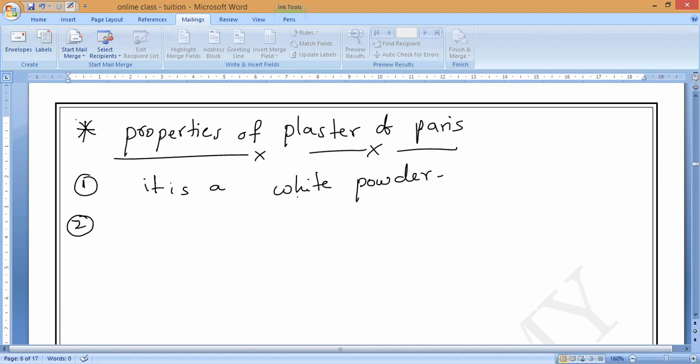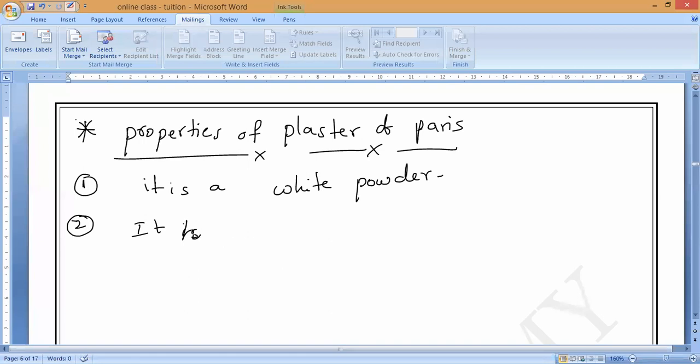A very remarkable property, the main use of this POP: once it reacts with water, it will become very, very sticky and very, very strong. In our homes also, in newly constructed homes, they make roof designs and all with POP. Is it yes, guys? Yes or no? Please respond to me. So many designs we can make inside the home for decoration with the help of POP, because it will turn into a very hard substance when it reacts with water. Yeah, ceiling decorations. Yes, sir. Yes, they know.